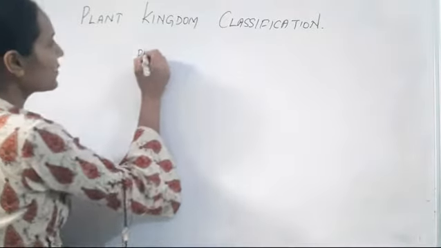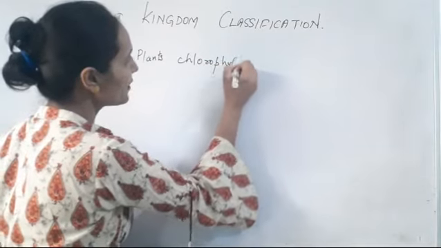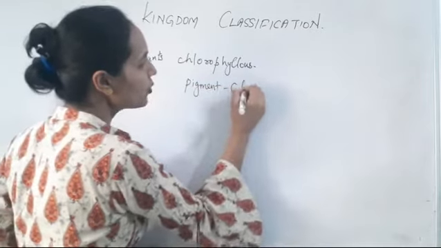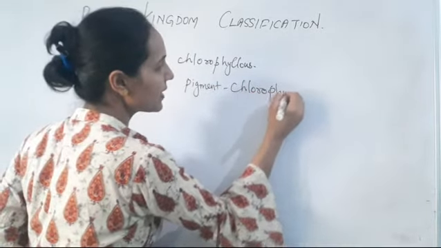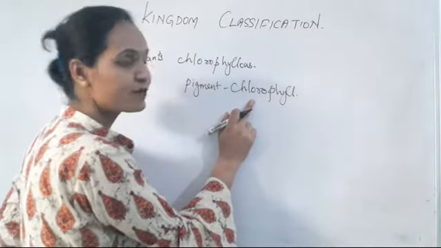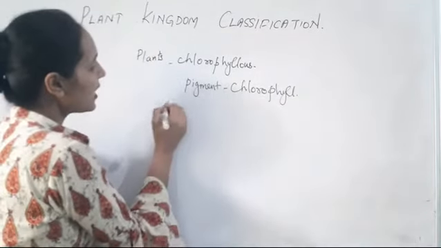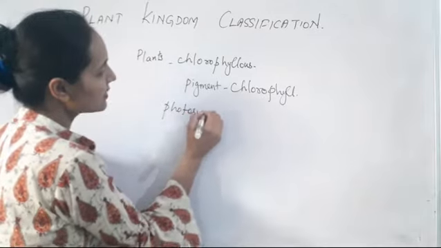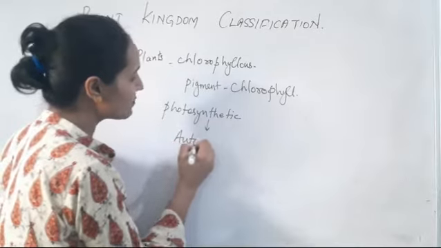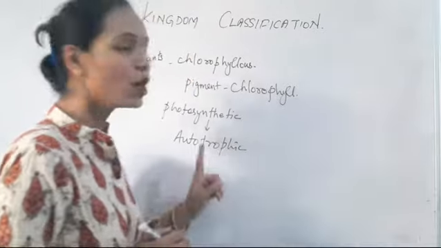So you know it very well that plants are chlorophyllous. Chlorophyllous means they contain a pigment called chlorophyll. The green plants are green in color, and this green color is due to a photosynthetic pigment, which is known as chlorophyll. So these plants are photosynthetic and they can prepare their own food. That means they are autotrophic.